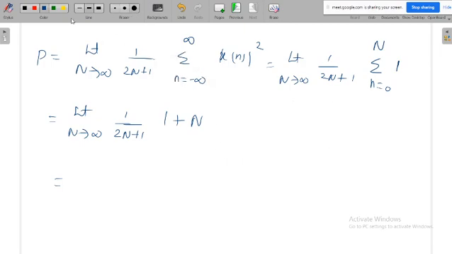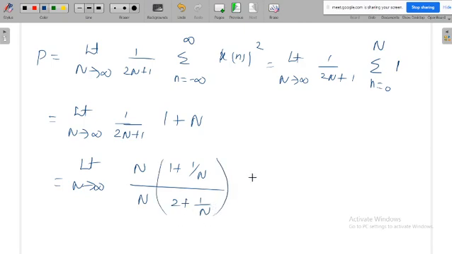Okay, I'll try to get some finite answer. From the numerator you take n outside, then you will get 1 plus 1 by n. From the denominator also you try to take n outside, then you will get 2 plus 1 by n. Then n cancels. Once you substitute n is equal to infinite, this is 1 plus 0 and this is 2 plus 0. Then finally the answer is 1 by 2 watt.